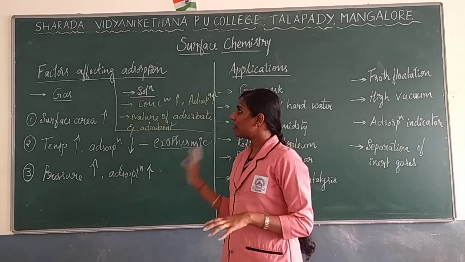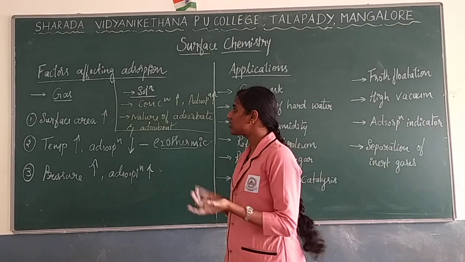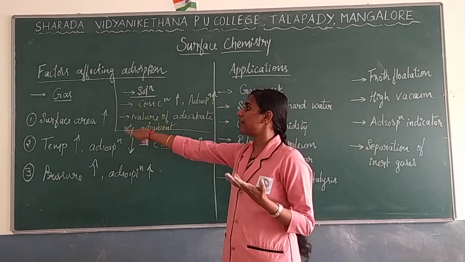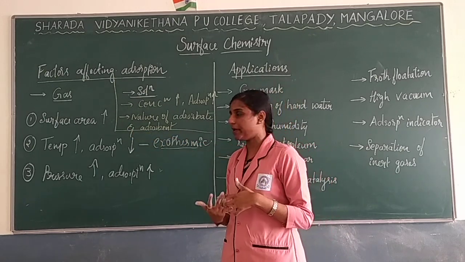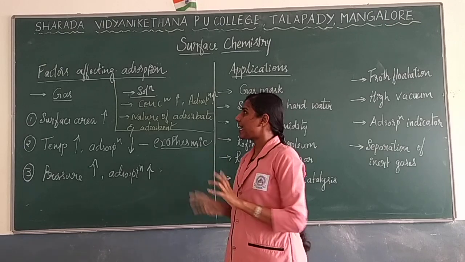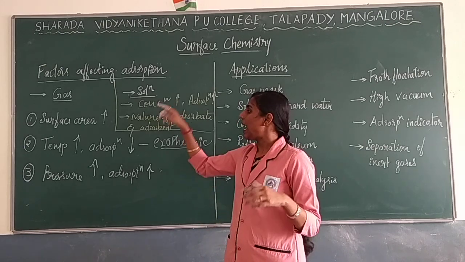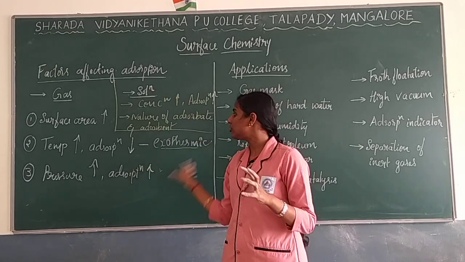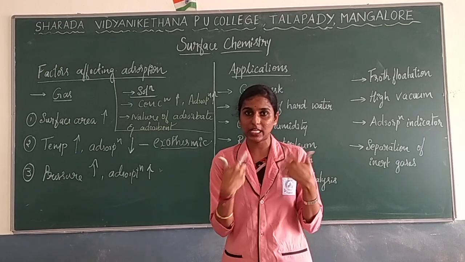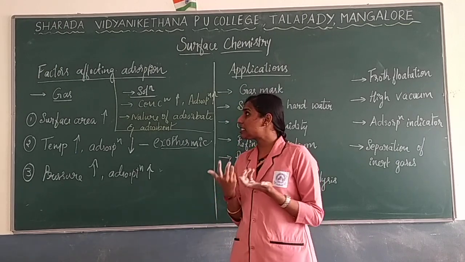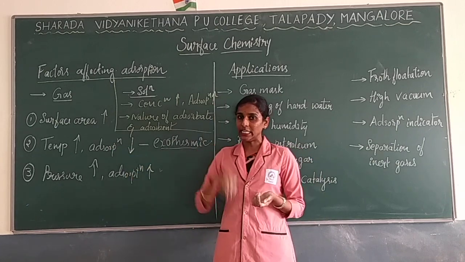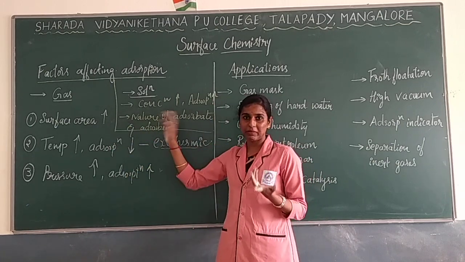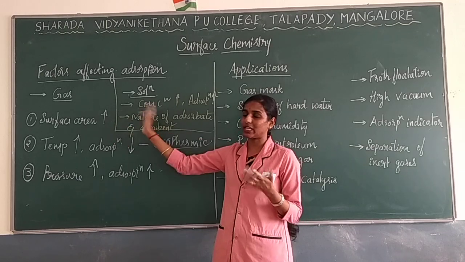So if you are asked to write the common factors, first write surface area. As surface area increases, adsorption will be more in the case of both gas as well as solution. For temperature, because it is an exothermic process and energy is released, as temperature increases, adsorption will go on decreasing, the same in both cases.